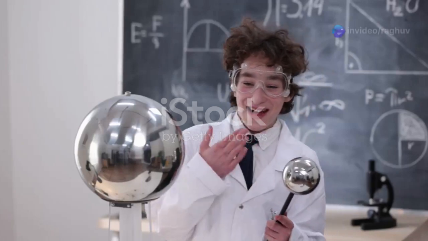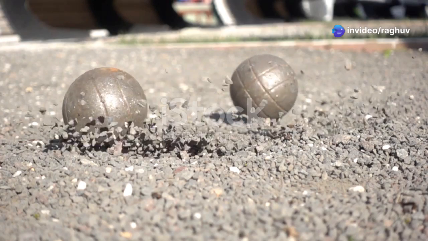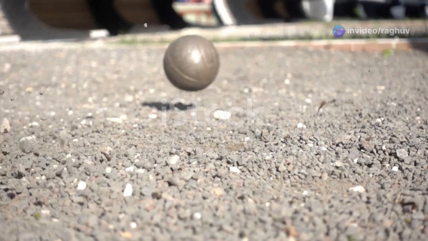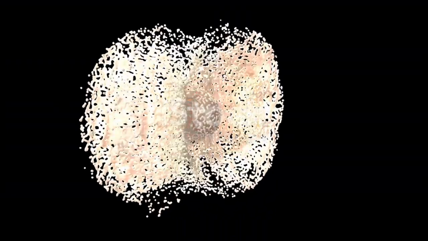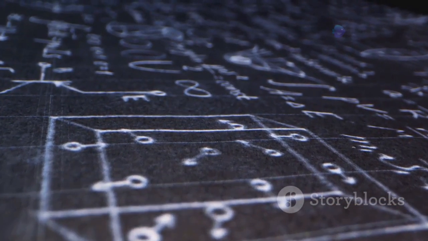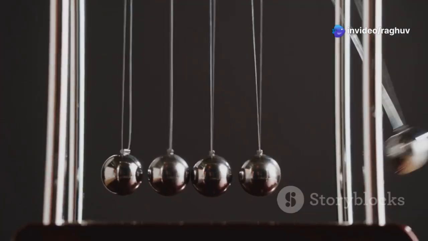Hey there, physics enthusiasts! Today let's dive into the fascinating world of elastic collisions. Imagine two spherical objects with the same radius and mass speeding towards each other. When they collide elastically, they exchange momentum. In an elastic collision, the total kinetic energy and momentum are conserved. But how does this exchange of momentum actually happen?